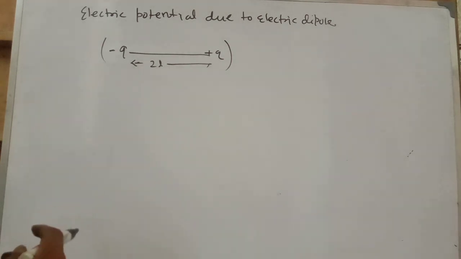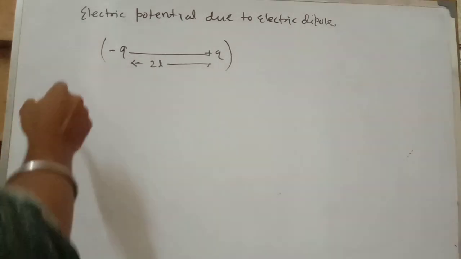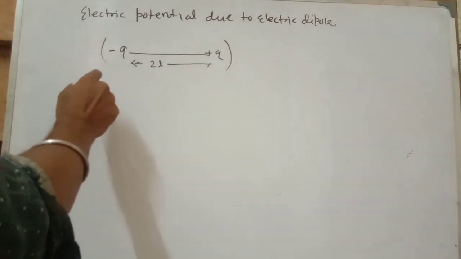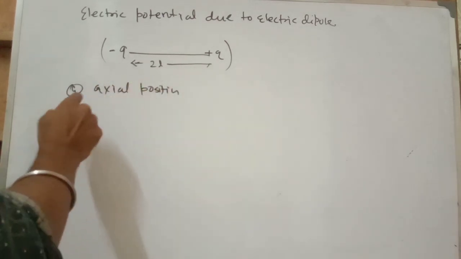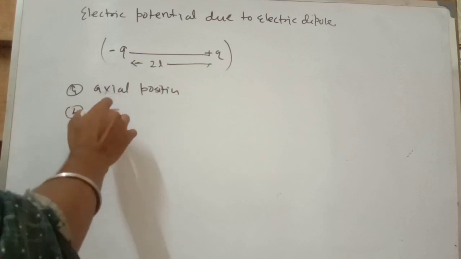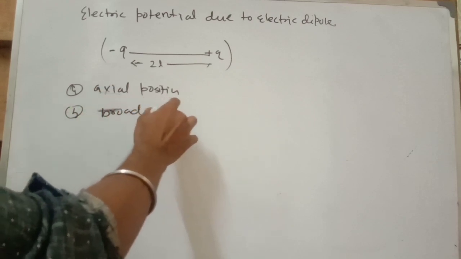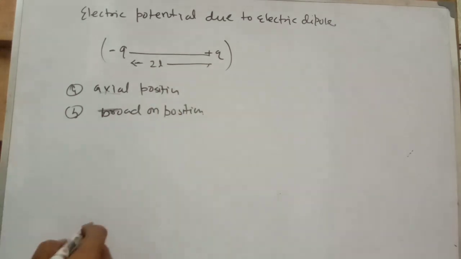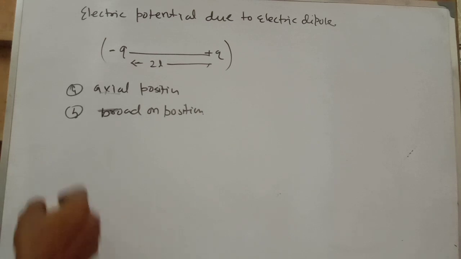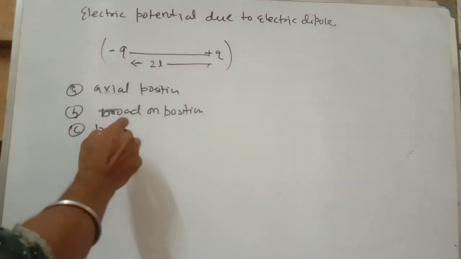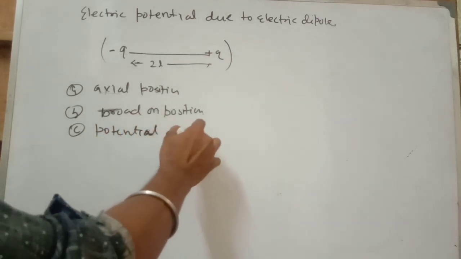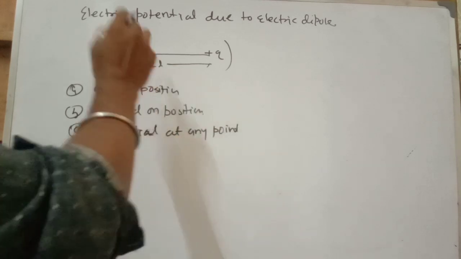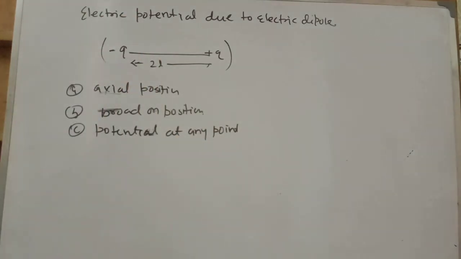So there are two positions where you can find the electric potential, like the axial position and the equatorial position, and you can also find potential at any point. Okay, we consider the third case as potential at any point due to the dipole configuration.